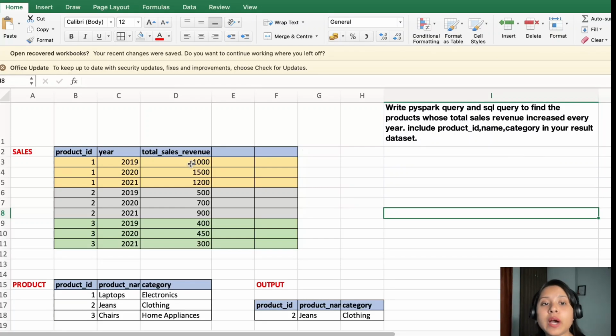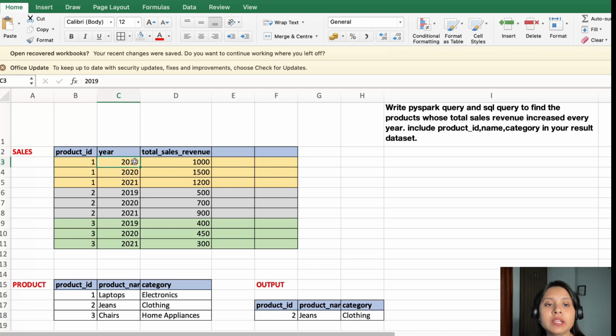Now it is saying you have to first figure out what is your total sales revenue, which is increased every year. So if you will see for product ID 1 and in the year 2019, the total sales revenue is 1000. And for product ID 1 in the year 2020, the total sales revenue is 1500. It means it has increased by 500. The next year it is 2021. So in the next year, the total sales revenue is 1200, means it has decreased.